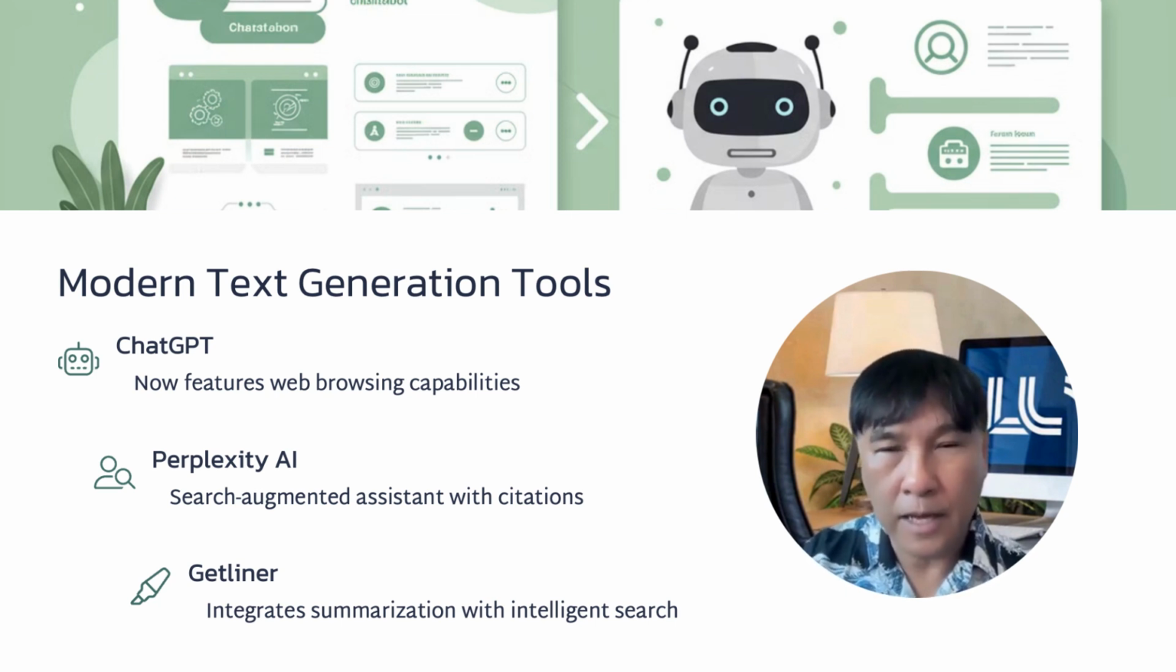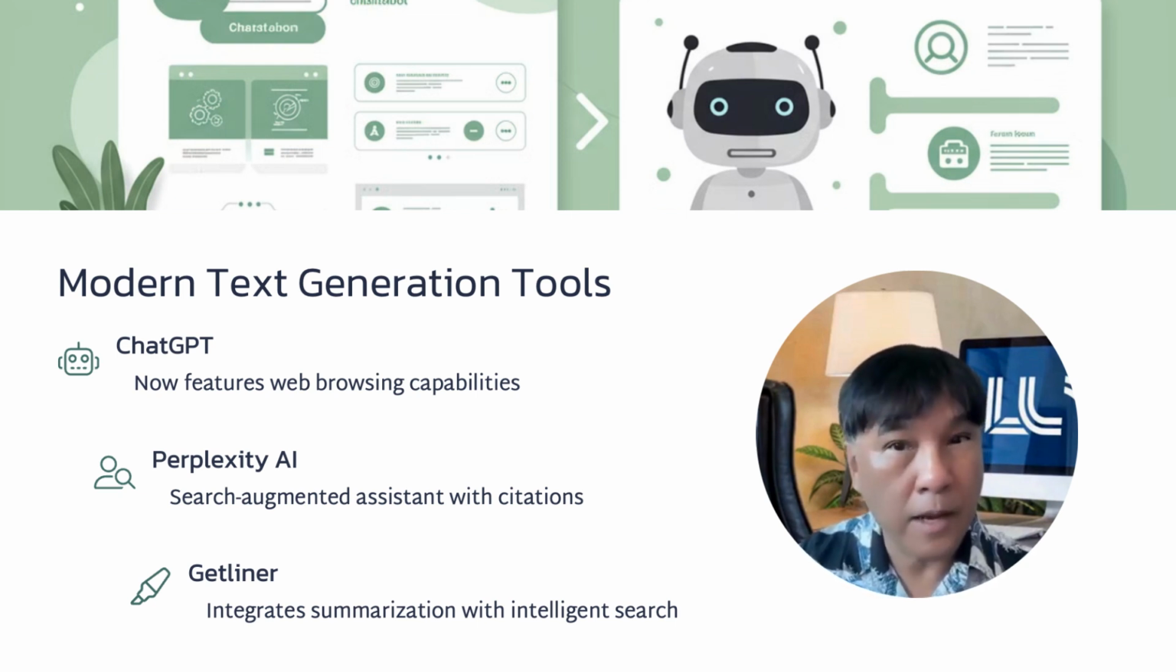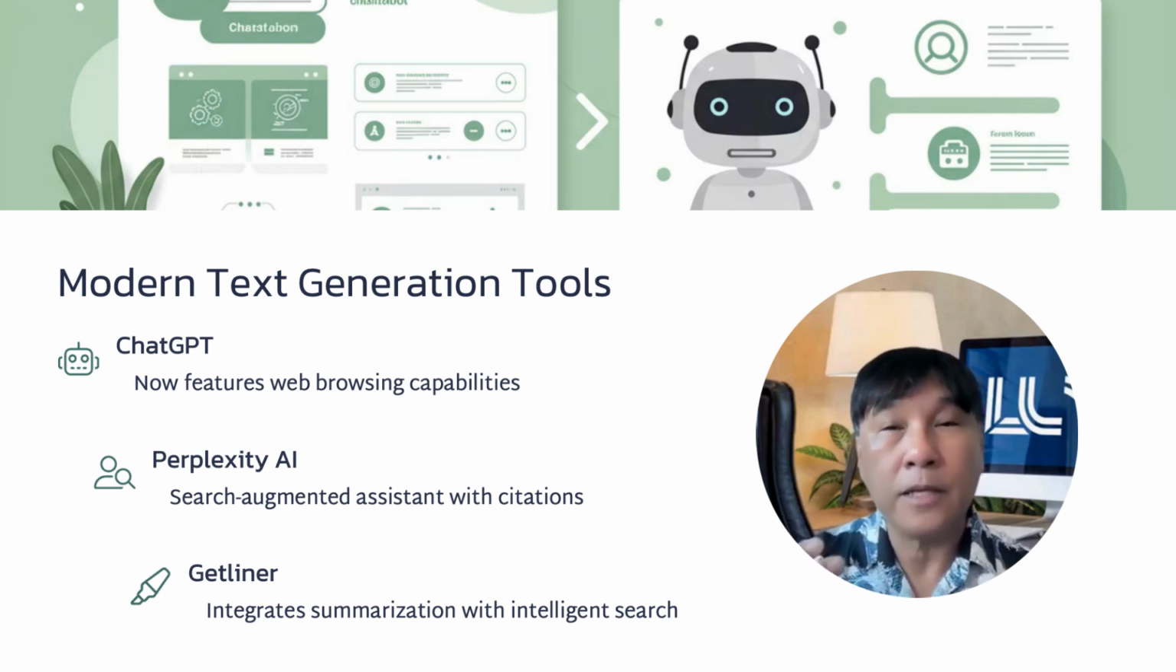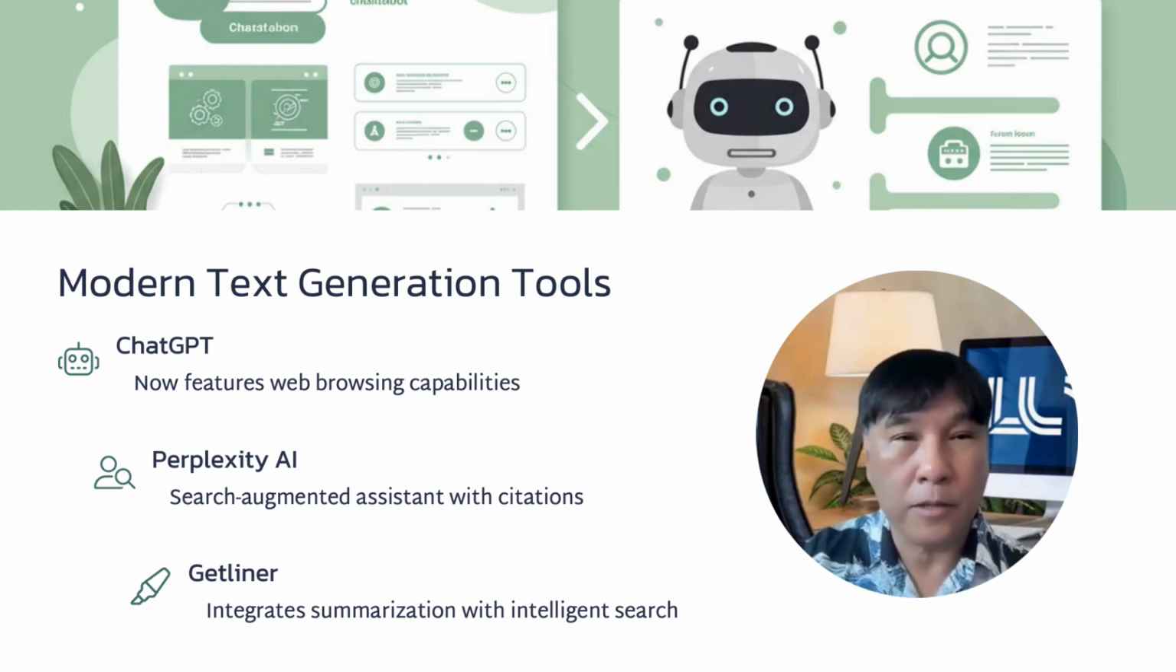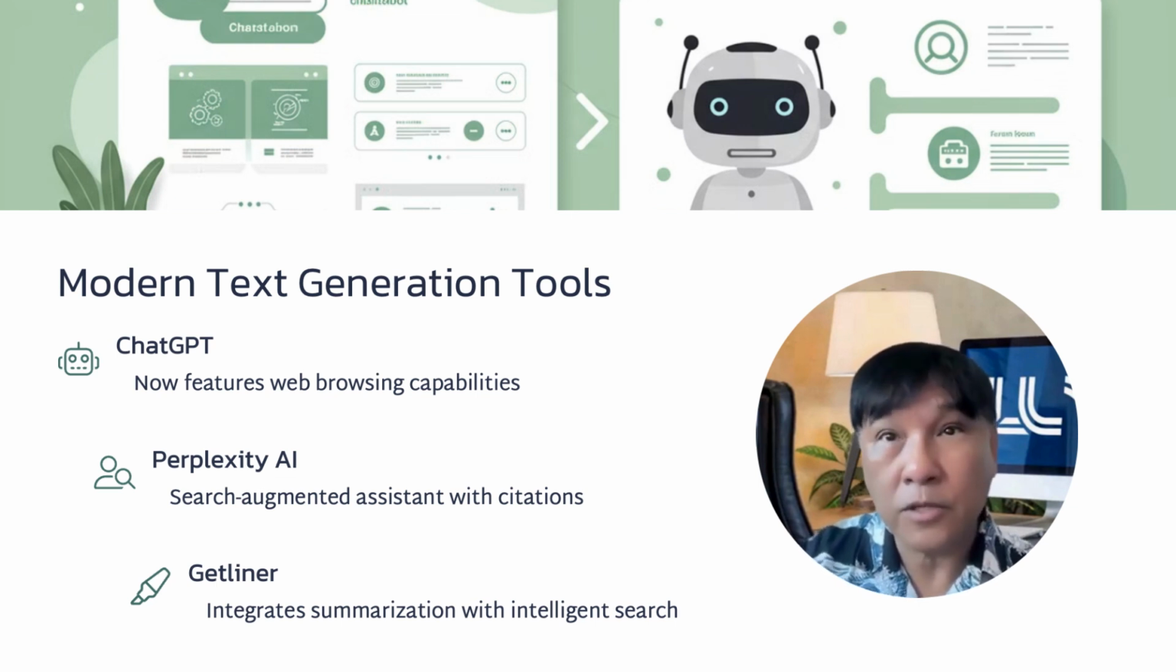Other tools like Perplexity AI are explicitly designed as search-augmented AI assistants. They retrieve, cite, and summarize information from up-to-date online sources. Getliner similarly integrates summarization and intelligent search to provide streamlined, web-based content discovery. In this way, text generation has moved beyond the limitations of pre-training, becoming a dynamic process that fuses statistical learning with real-time data access. As this fusion deepens, these systems are becoming more than just conversational. They are evolving into intelligent, up-to-date research assistants capable of engaging with the world as it changes.